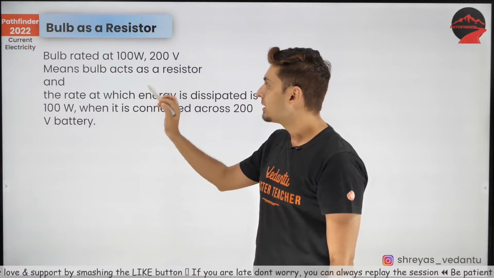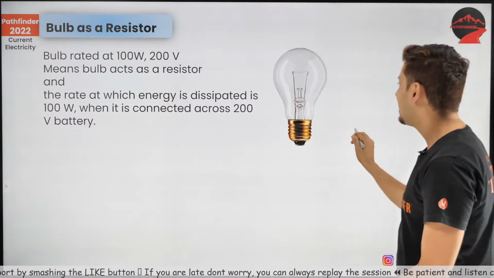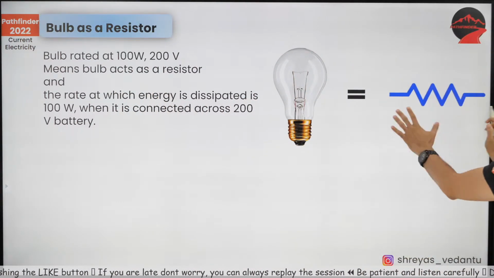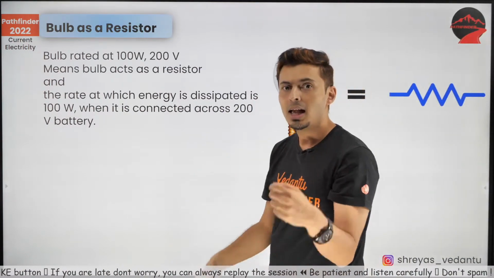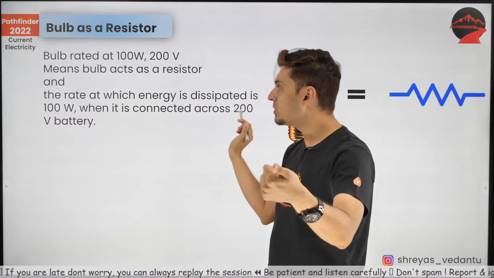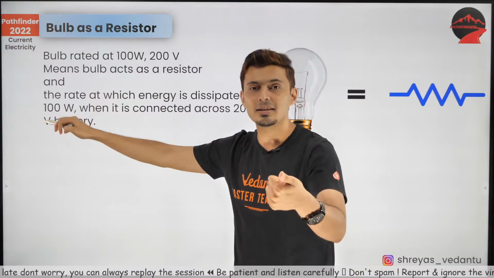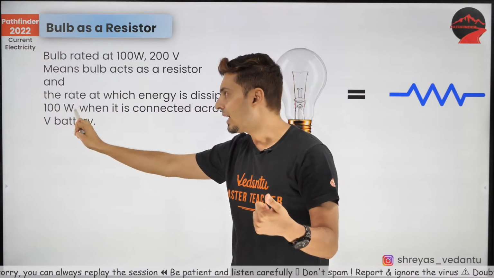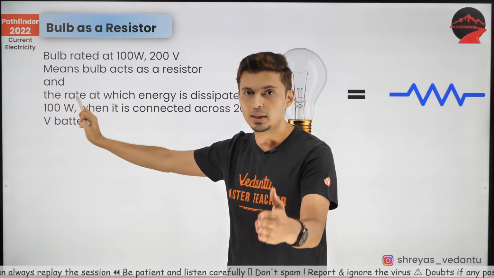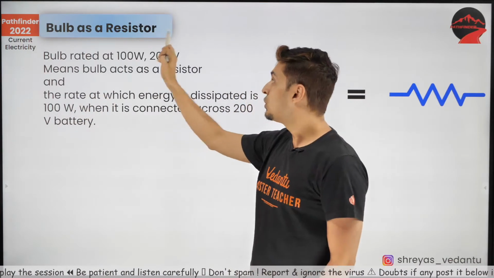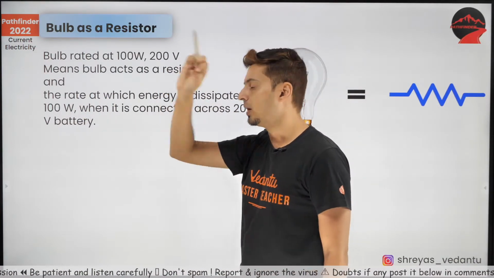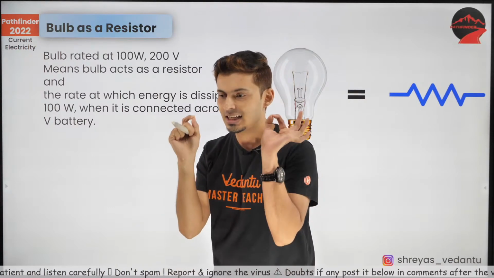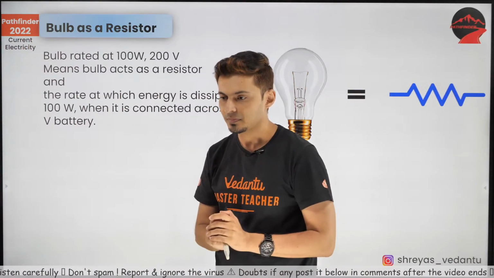The bulb is exactly like a resistor, which loses energy in the form of heat at 100 joules per second, or 100 watts, when you apply a voltage of 200 volts. So it's just like a resistance.